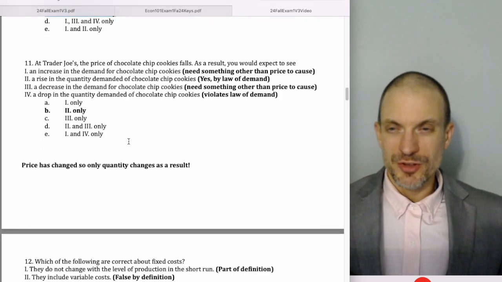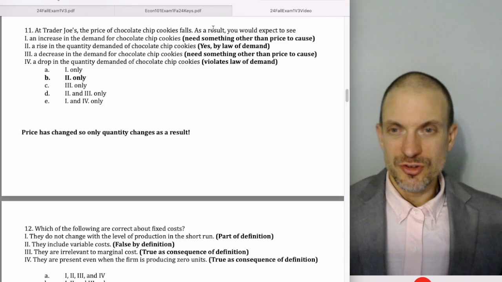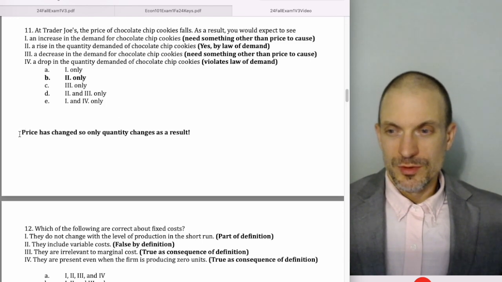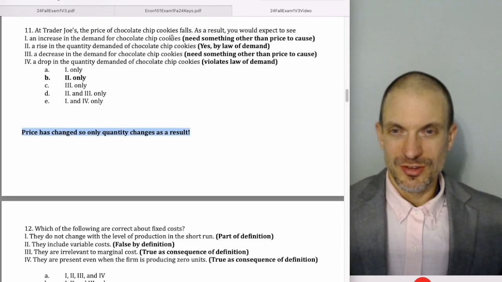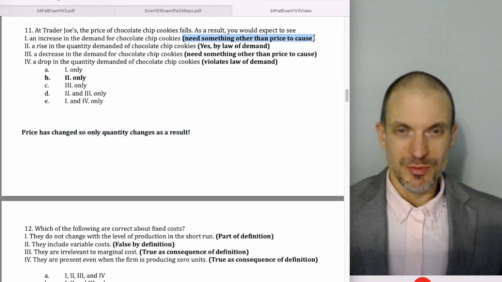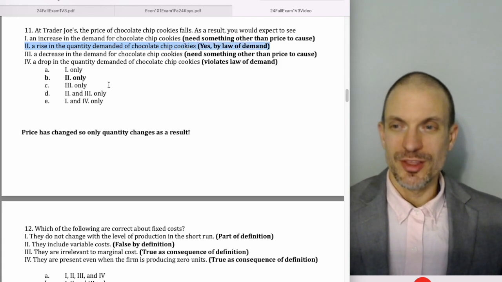At Trader Joe's, the price of chocolate chip cookies falls. As a result, you'd expect to see. All right, so the price of chocolate chip cookies falls. So price has changed. We're looking for quantity to change as a result. An increase in demand for chocolate chip cookies? No. To get an increase in demand, we need something other than price to change. A rise in the quantity demanded of chocolate chip cookies? Yeah. By the law of demand, that's what we expect, and B is in fact the correct answer.